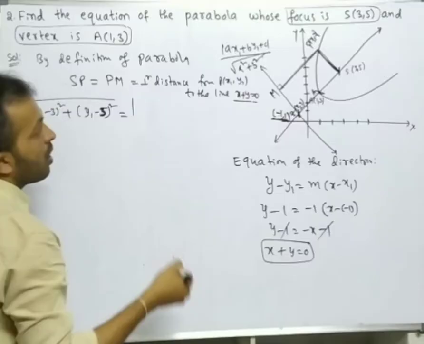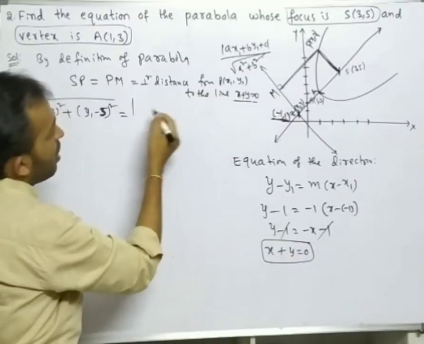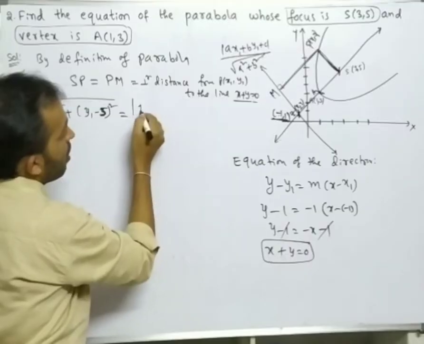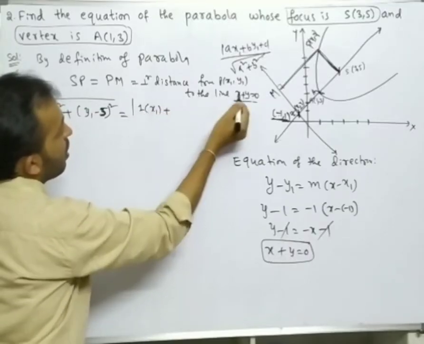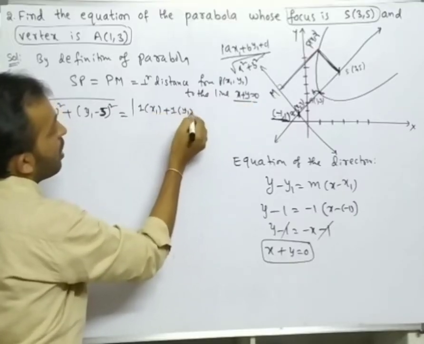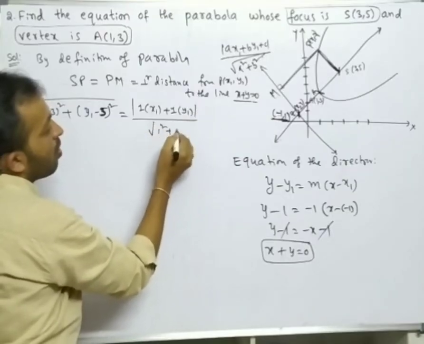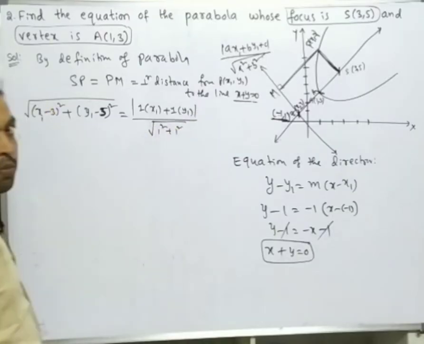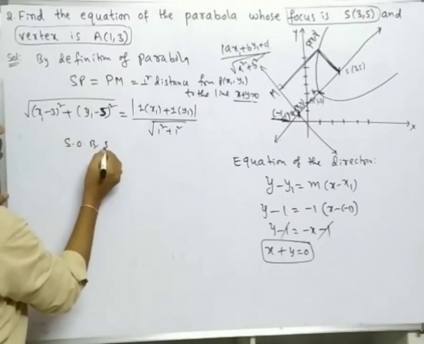Using that formula, here a is 1, b is 1, c is 0, under root of 1 square plus 1 square. Now squaring on both sides.